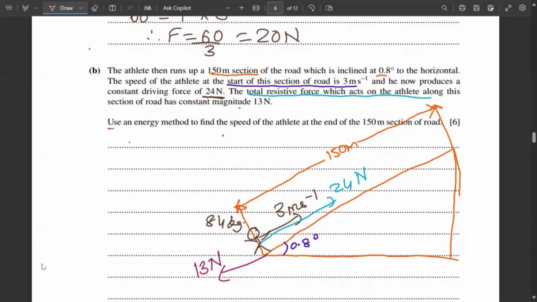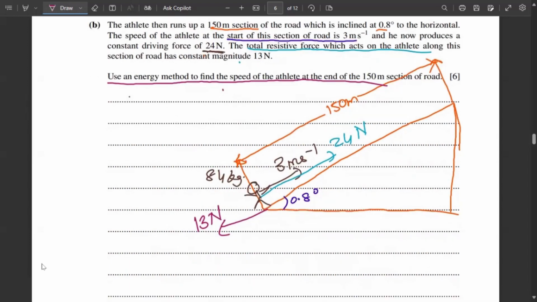Now, the question is use an energy method to find the speed of the athlete at the end of the 150-meter section. So now you might think, oh my God, so many details are mentioned here. What should we do? What should we think about? What should we have first thought? So it is a very easy question to be honest. You'll understand why in a minute.